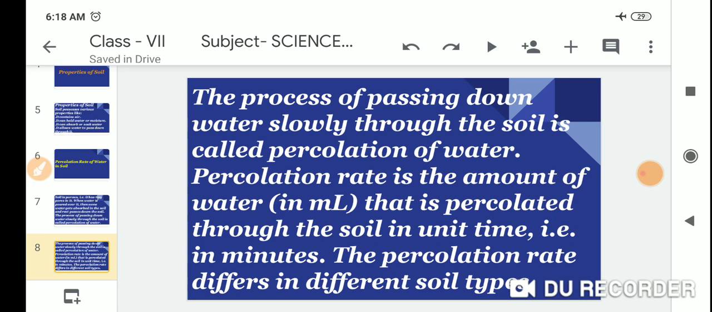The percolation rate is the amount of water in ml, where ml is the full form of milliliter, that percolates through the soil in unit time, in minutes. The percolation rate differs in different soil types.